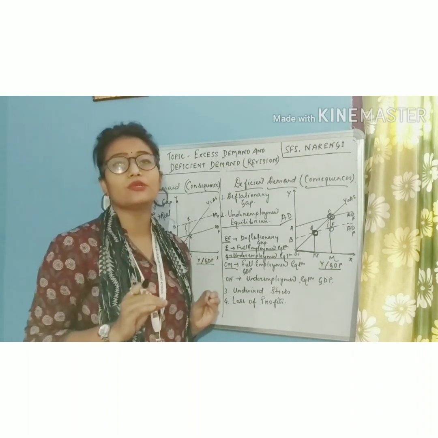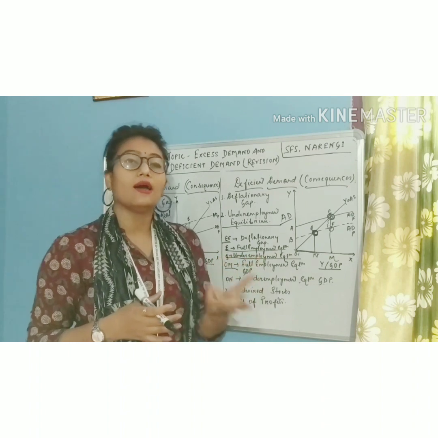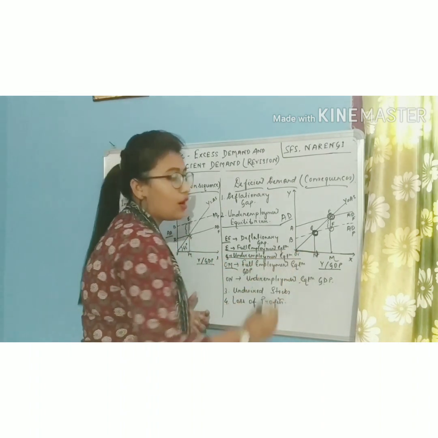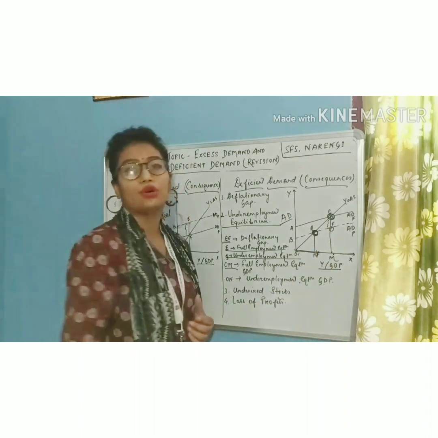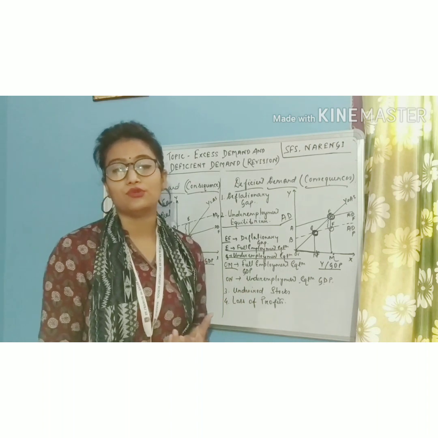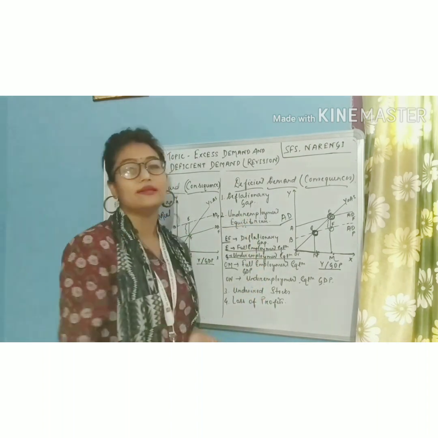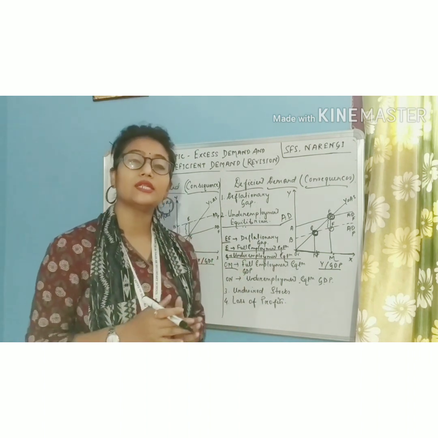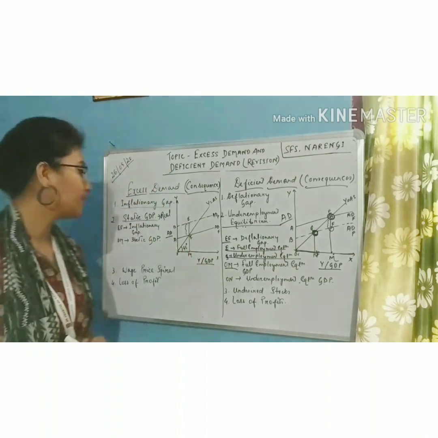But since the resources are unutilized to a certain extent, since there is some amount of unutilized resource left in the economy, it could only produce output up to ON. So this much amount of output could not be achieved owing to the situation of deficient demand. So students, this is the situation of underemployment equilibrium. Because of deficient demand, the economy is stuck in underemployment equilibrium.